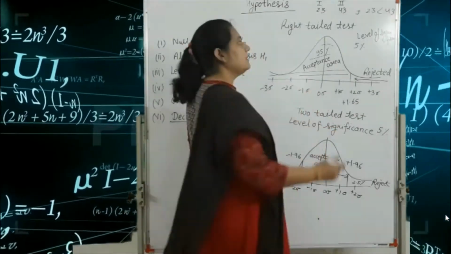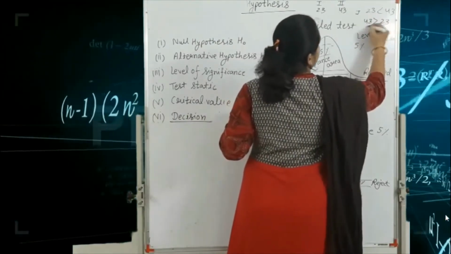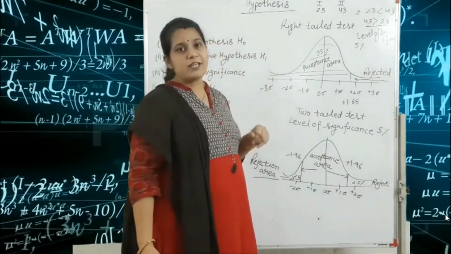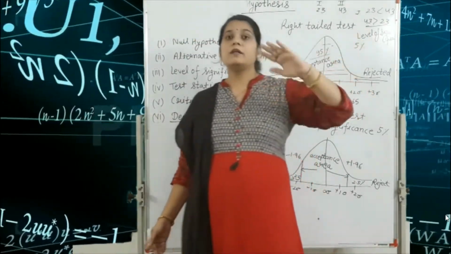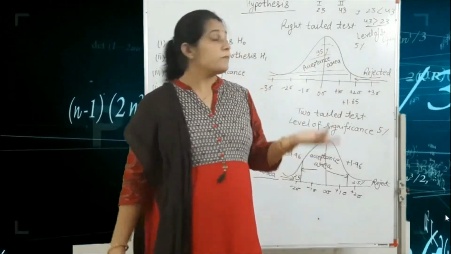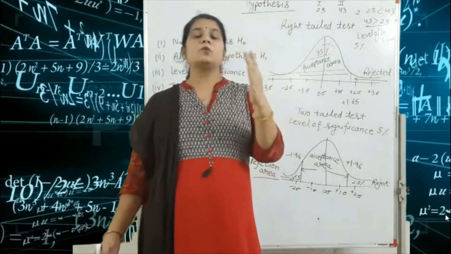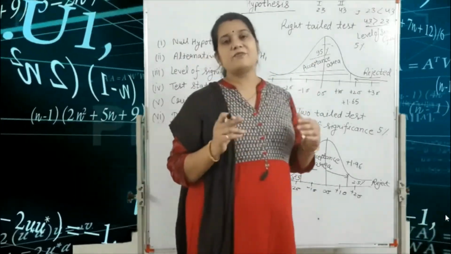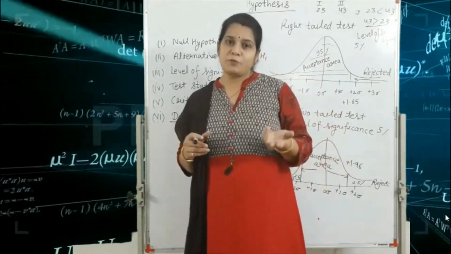For example, if the condition is that 43 is greater than 23, this is also a one-tailed test. And if we use both the means, then we use the two-tailed test. So these are the basic points for solving hypothesis problems.